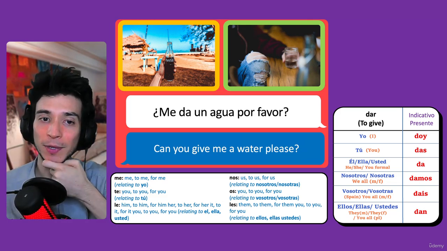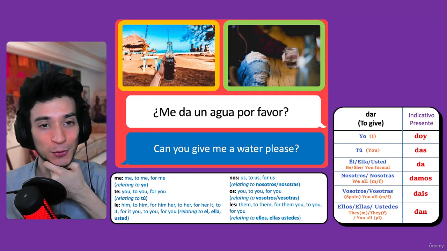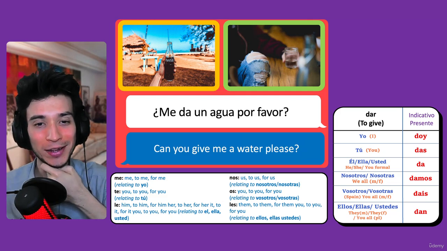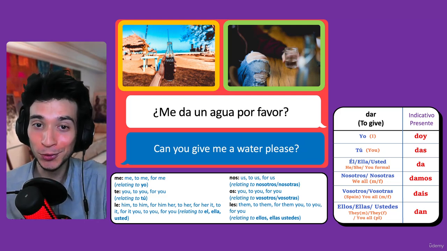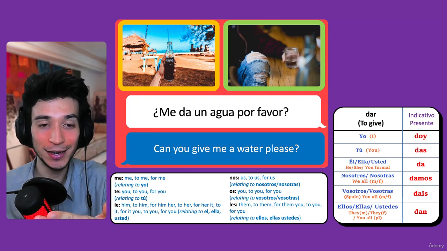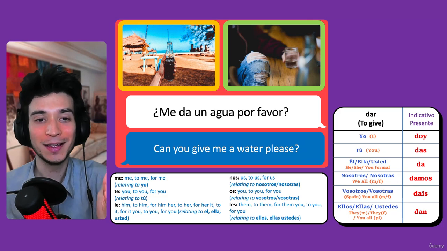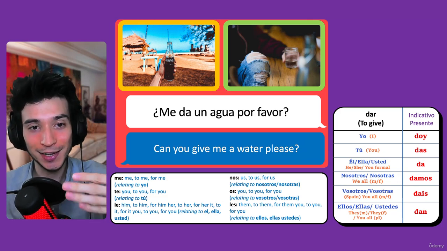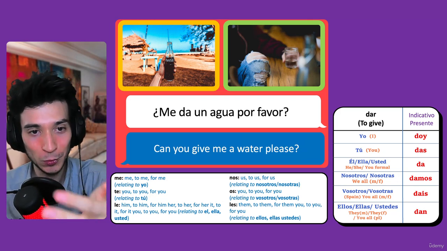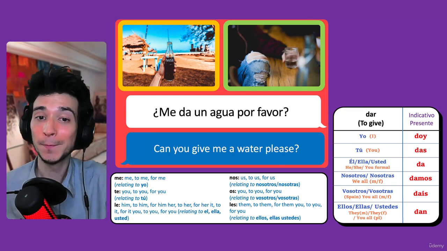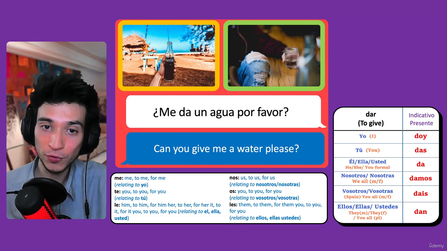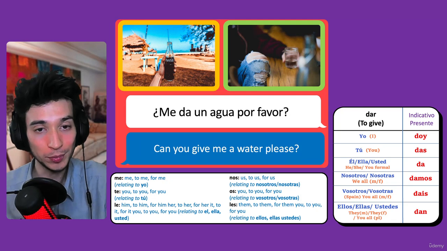And this is interesting because agua is also masculine. El agua, the water, not la agua. So this is another exception to the rule. It ends in a letter A, but it's also masculine. There are very few words that make this exception, but planeta and agua are some of them. El agua, the water. ¿Me da un agua, por favor? Can you give me a water, please?